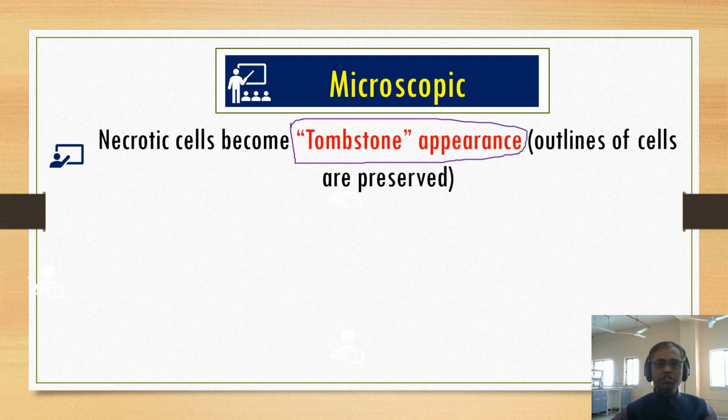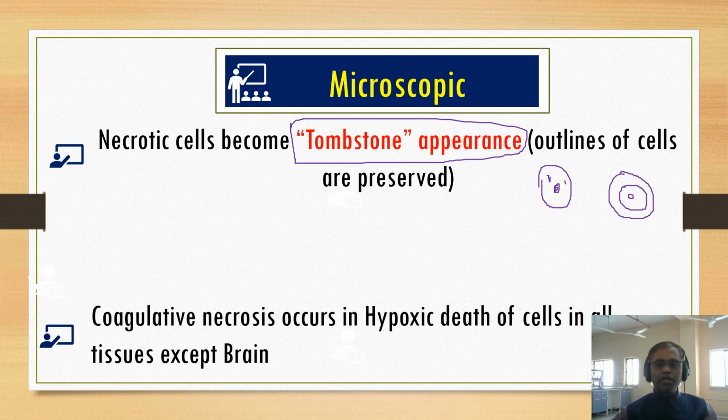The microscopic finding is very important for MCQs and further examinations. Necrotic cells take on a tombstone appearance. What is the tombstone appearance? It means the outline of the cells is preserved. A normal cell has a nucleus and cytoplasmic organelles inside. But in the tombstone appearance, there is only the outline of the cell, with no nucleus, or sometimes karyorrhexis or fragmentation of the nucleus may be present, and all the cellular organelles are digested by the lysosomal enzyme. So only the outline of the cell is preserved. That is known as the tombstone appearance.